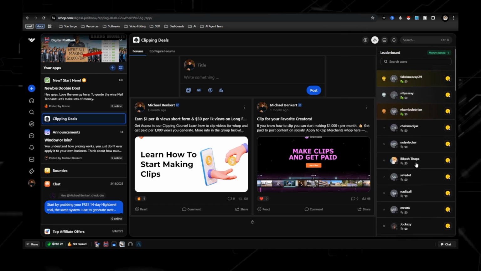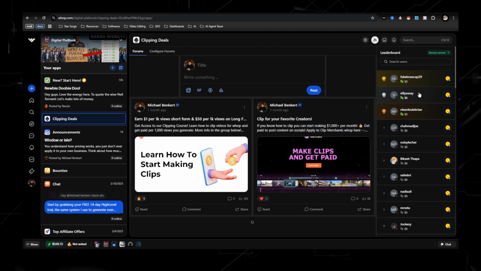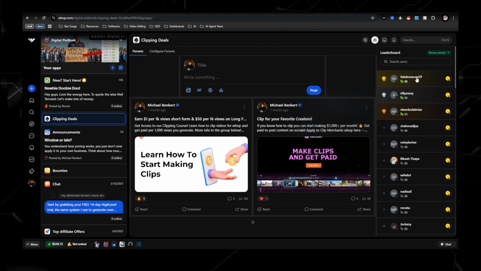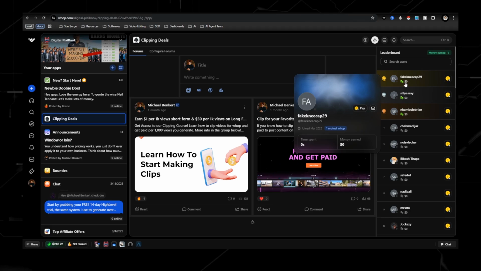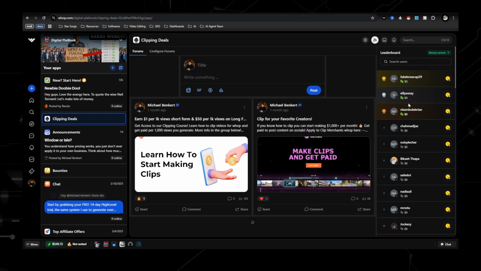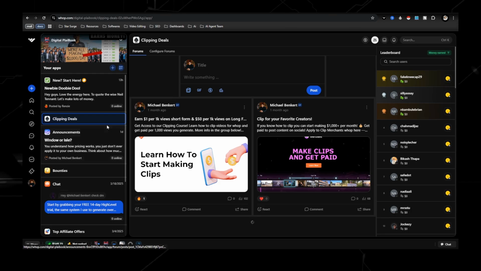Over here are the leaderboards, as far as people making money in WAP. So as you can see, of the people that are online right now, none of them have made money. And that just shows you that a lot of people aren't taking action.